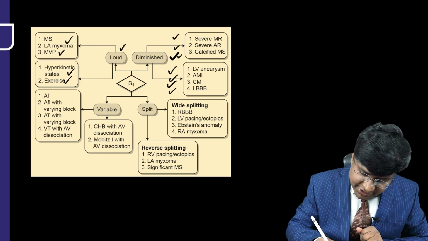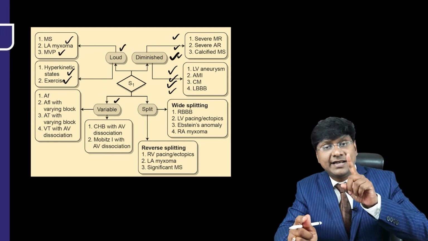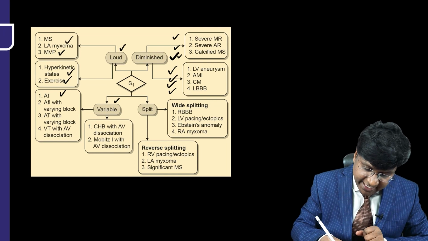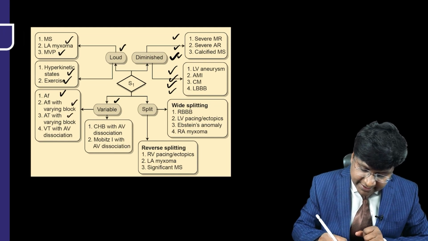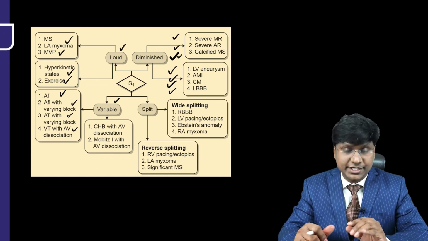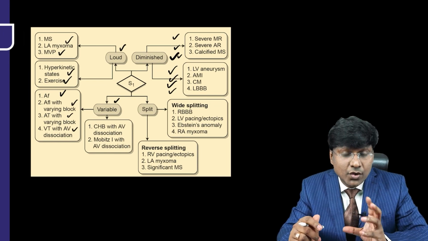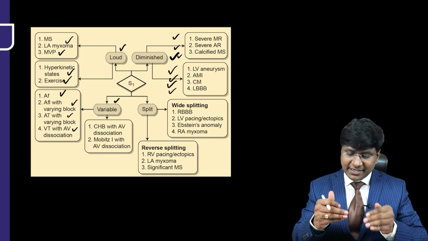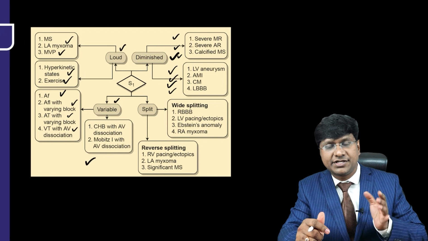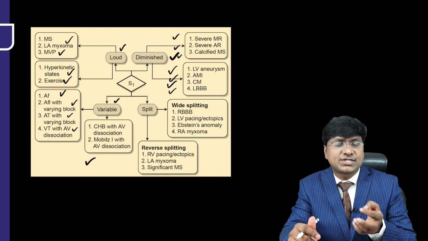Then what are the conditions where you have variable S1, that is mainly associated with the atrial arrhythmias, like atrial fibrillation, atrial flutter with variable AV block, atrial tachycardia with varying block, ventricular tachycardia with AV dissociation. So these are the conditions where you will have variable S1. Why do you get this variable S1 in complete heart block or in patients with atrial fibrillation? Because ventricular pressure rise will be variable.